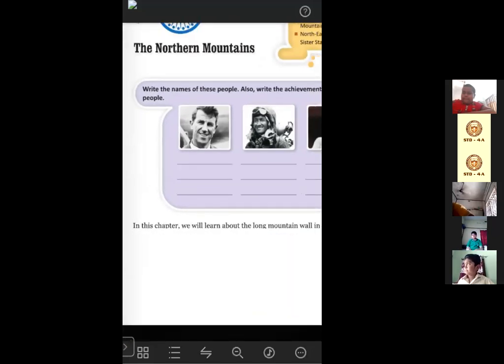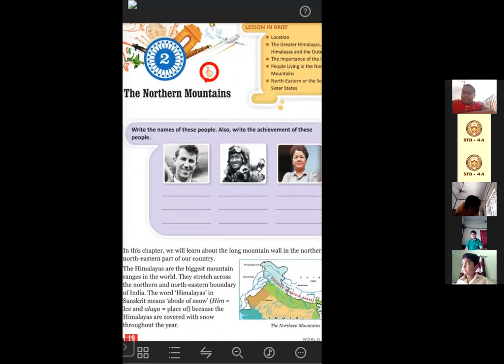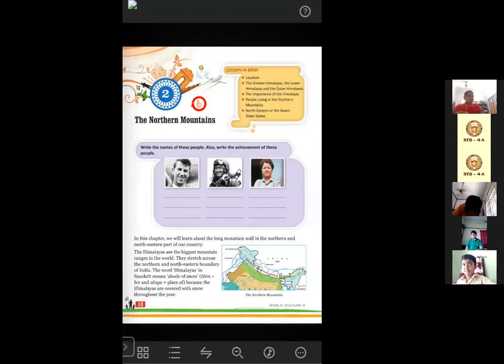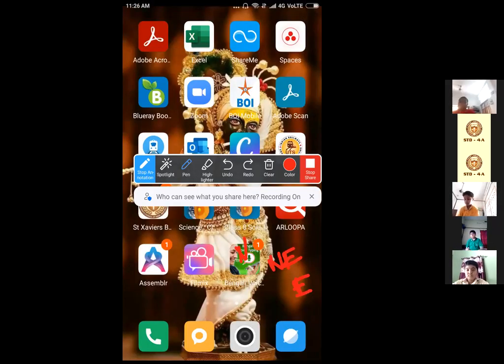In this chapter, we will learn about the long mountain wall in the northern and the northeast part of our country. So here in this map, you can see, this is the north part. This is the east side or east part. And this part in between the north and east is called the northeast. So if we write, this is the north, this is the east, and the place or part between north and east is called northeast, NE.